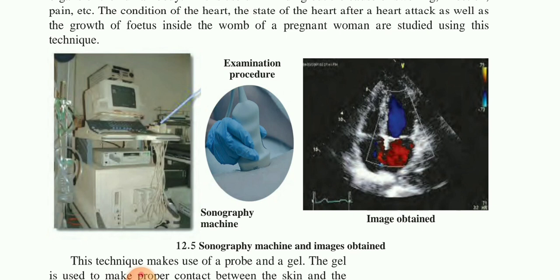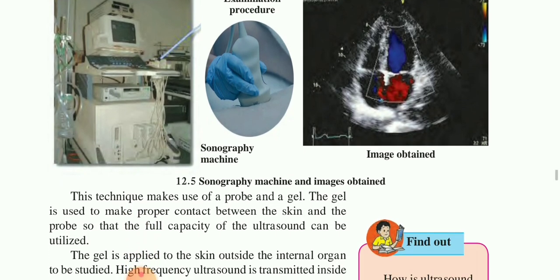Or if some defects are there, they can be made out with the help of sonography. Defects in internal organs, be it the kidney or the uterus of a woman, can be detected with the help of sonography. So learn this technique.